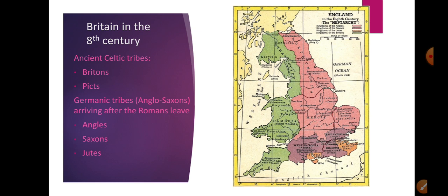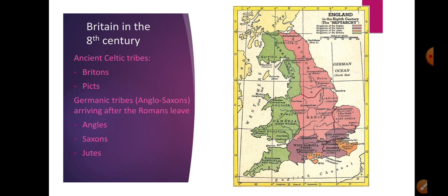We call them collectively Anglo-Saxons. They are the Angles, the Saxons, and the Jutes. And you can also see in the north, the yellow part is the territory of the Picts, who are basically the ancestors of the Scottish people.